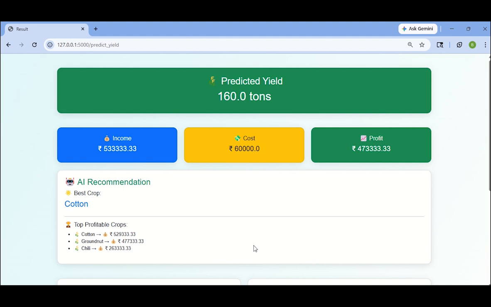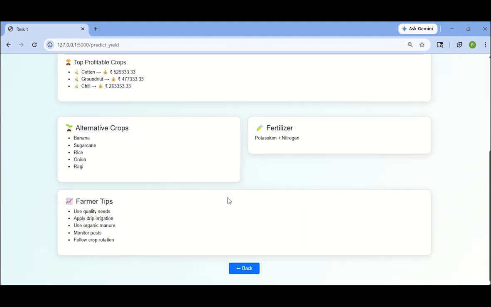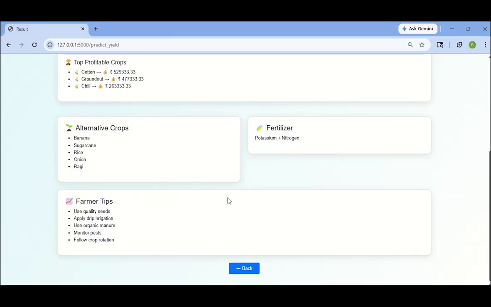It also gives the AI recommendation for the best crop for that particular region and year. Based on that, it gives an AI recommendation, and also the top profitable crops, alternative crops, and fertilizer suggestions. It also gives farmer tips to improve the efficiency of their agriculture.